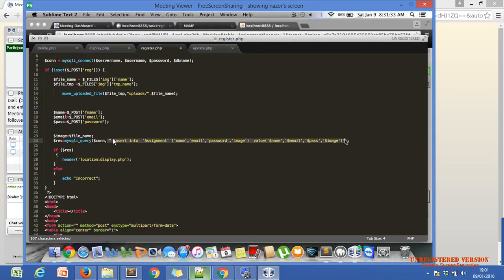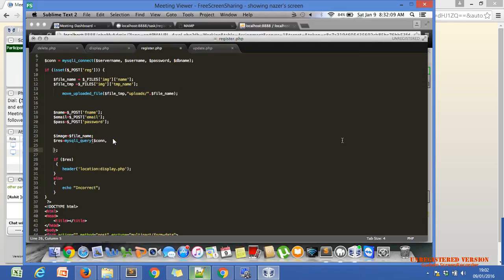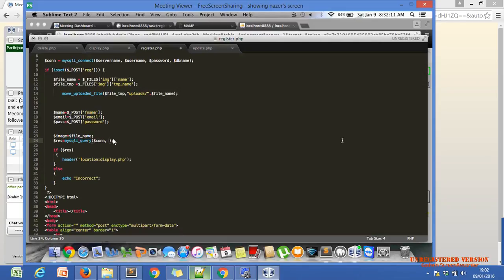Okay. I just want to assign this query into one variable and I want to pass that variable here. Did you get the point, Nazar? Yeah. Just assign to one variable just after line number 23.